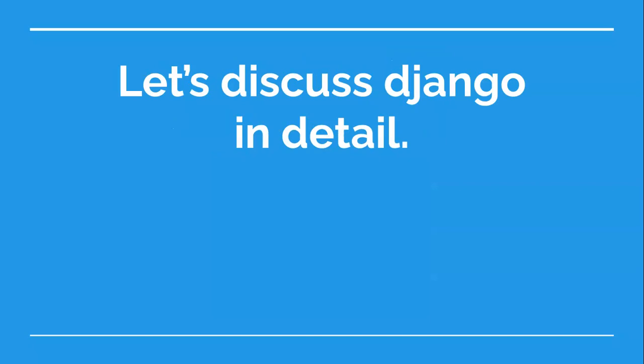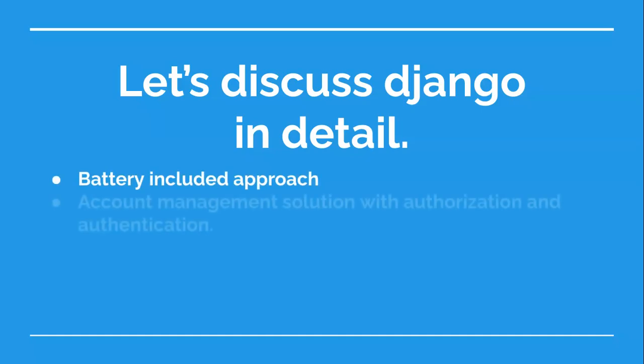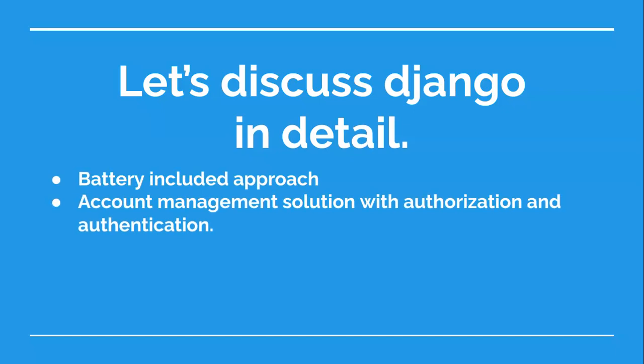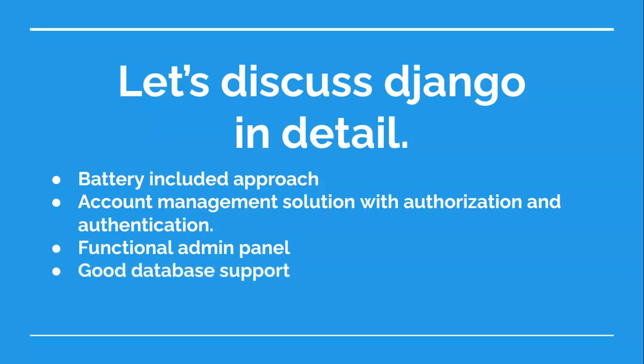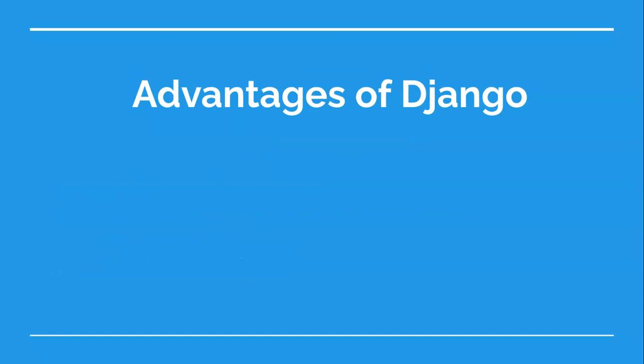For example, most web apps require authentication and authorization in order to ascertain who the user is and what they're allowed to do. Django has support for both with an account management solution out of the box. A functional admin panel is also available for Django. It's a web application that provides a user interface so that it's easier to manage data based on the developer's models.